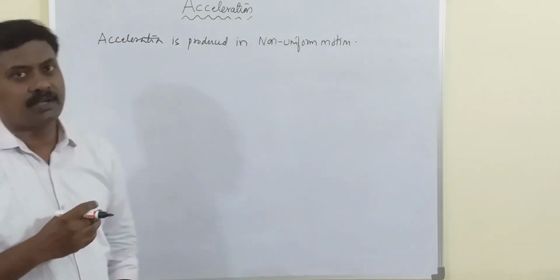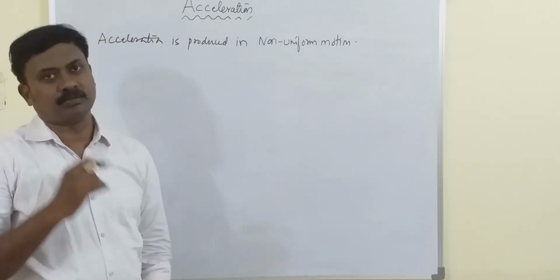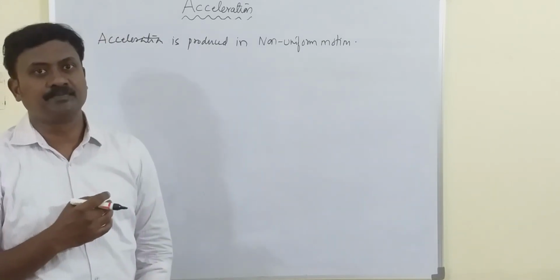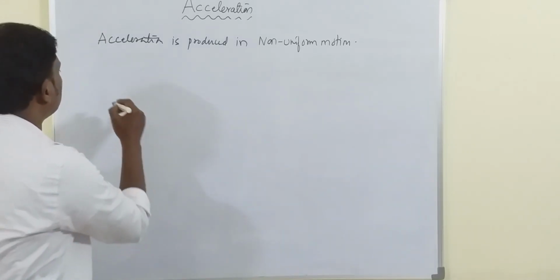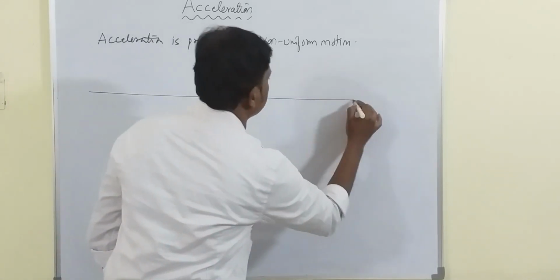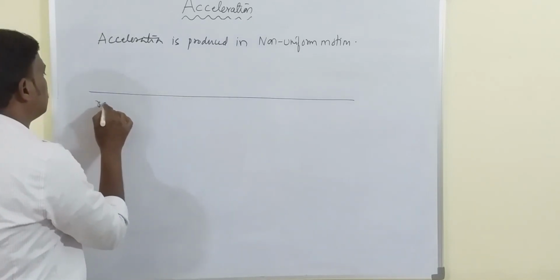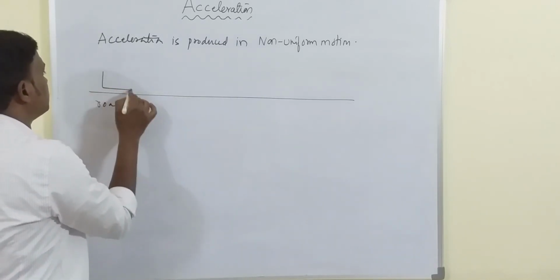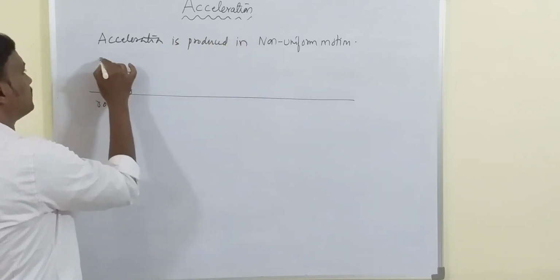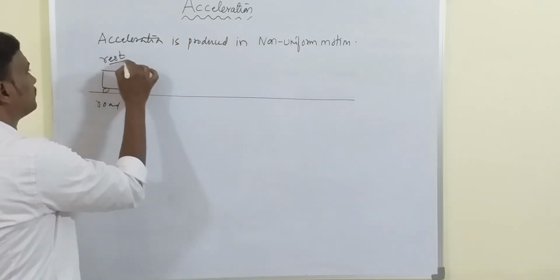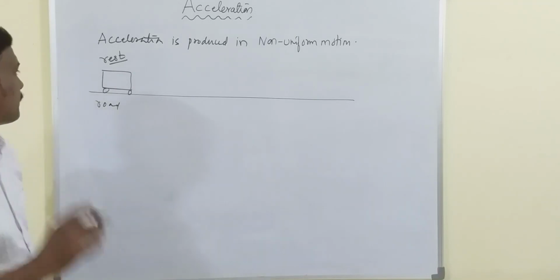Now we'll try to understand acceleration. Before I define acceleration, let me take an example and let us try to understand. Let me say that this is a road and there is a bus which is moving, and let me say the bus is at rest.